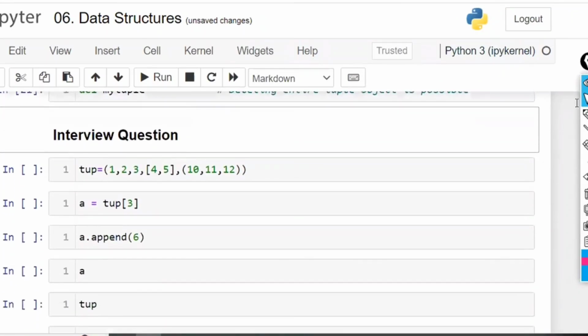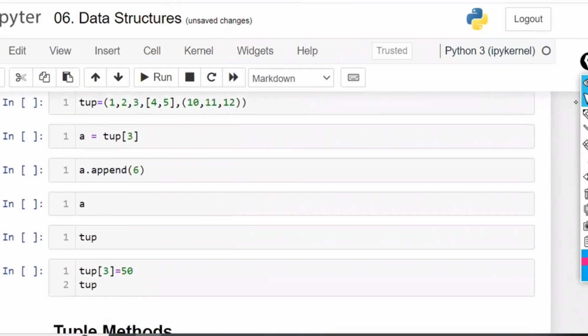Now, interview question. In the interview, how they are going to ask you is, the first interview question is, what is the difference between immutable and mutable? So that is the first interview question. You are going to say, sir, mutable objects are where we can do modifications within the same object. Immutable are where we can't do the modification. Example for mutable is list, for immutable it is tuple.